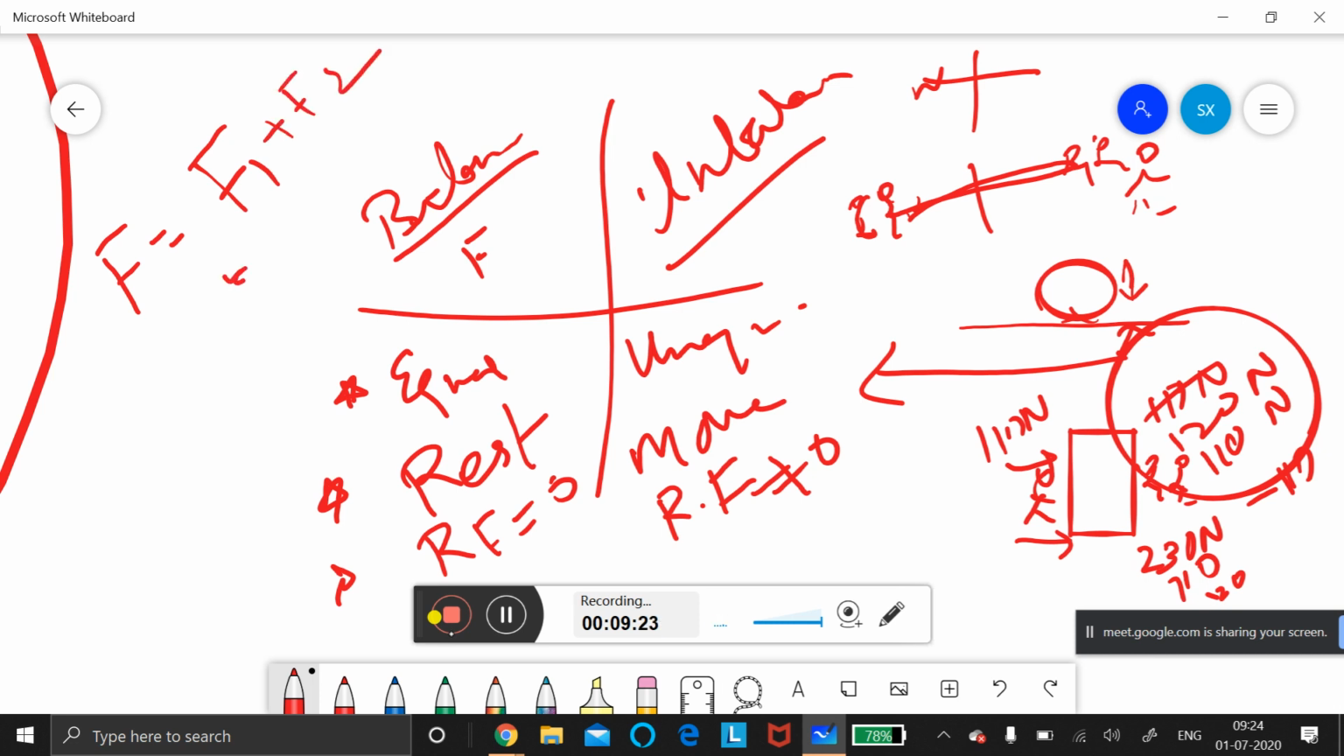Suppose it is in the opposite direction, then we will put F1 minus F2. If F1 is greater than F2, it will start moving. Okay, all these things are very important.